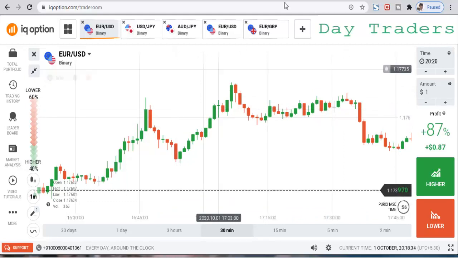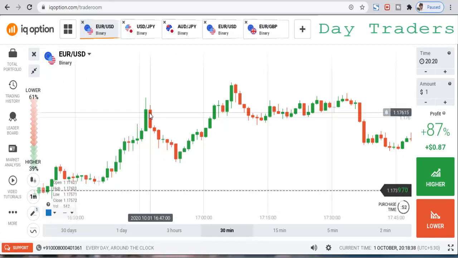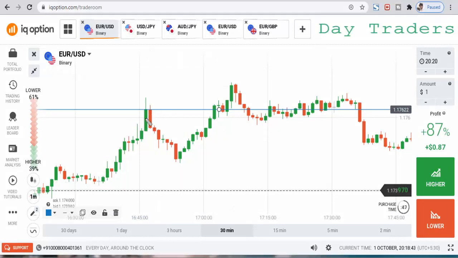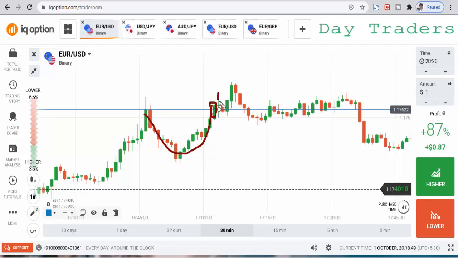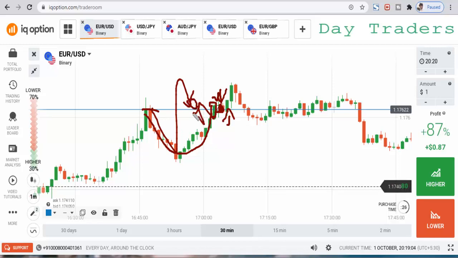Okay, this is a very strong level. So you can expect a reversal point, but this candle breaks out. Okay, after the breakout some buyers are weak at the level, again this candle closes at the level, it makes a retracement, again closes at the level, and you can place a higher option also. This resistance level turned into a support level, so you can place a higher option after this bearish candle.